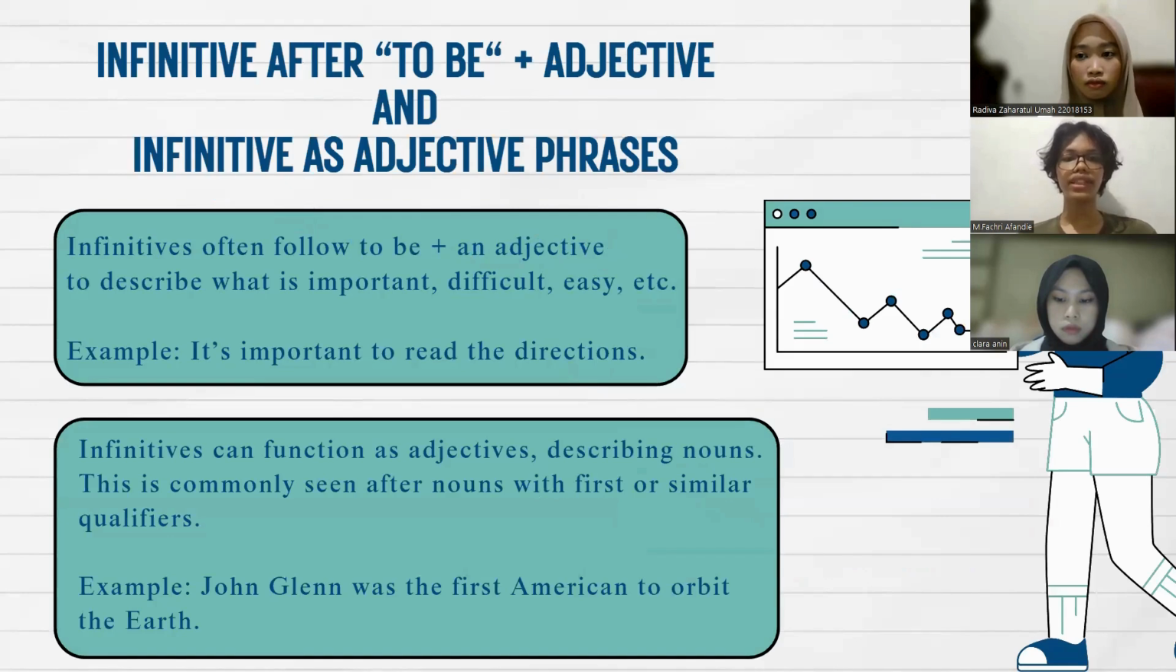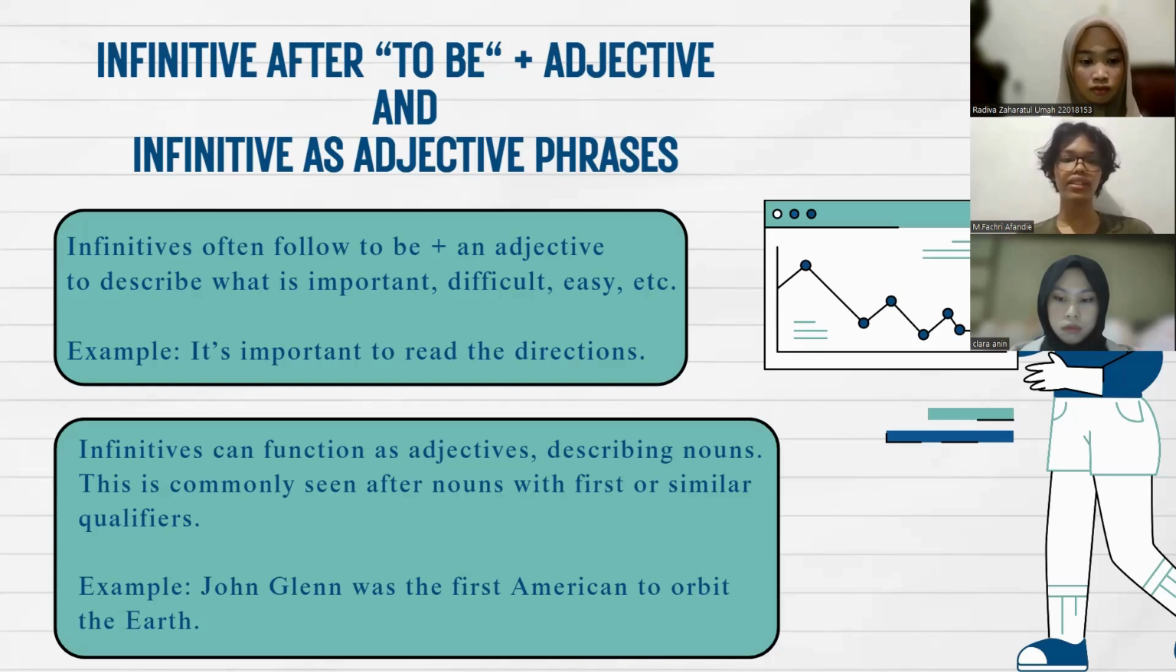Infinitive after to be plus adjective. Infinitives are often used after to be plus an adjective. This combination helps explain why something is important, difficult, or easy. For example, it's important to read the directions. In this example, to read follows the structure it is plus adjective, important, explaining why reading the directions matters.